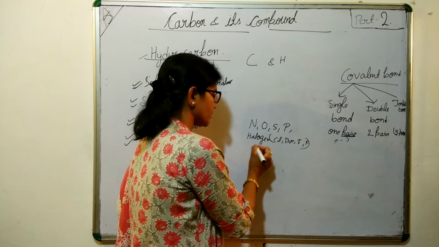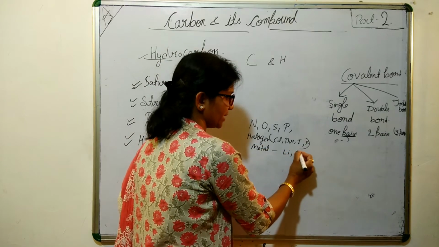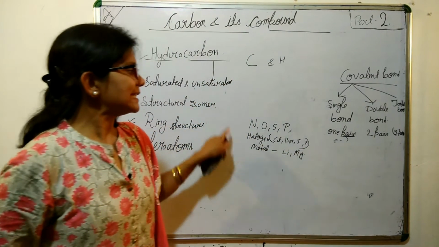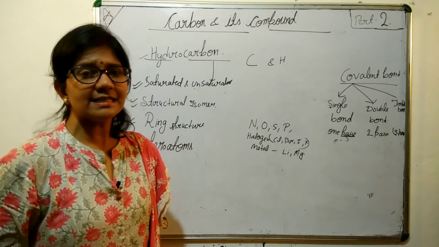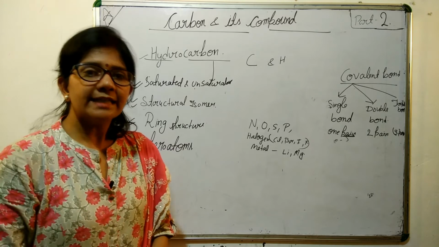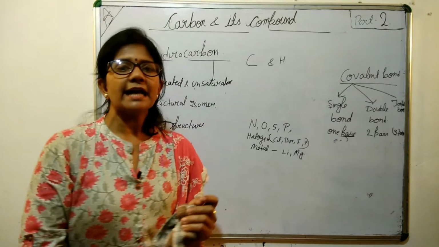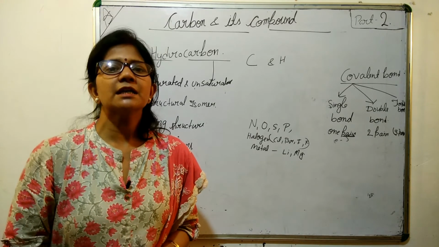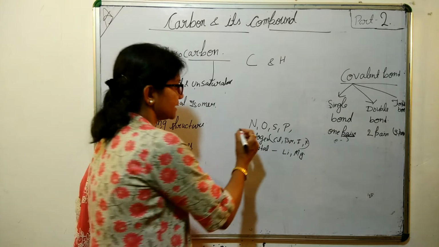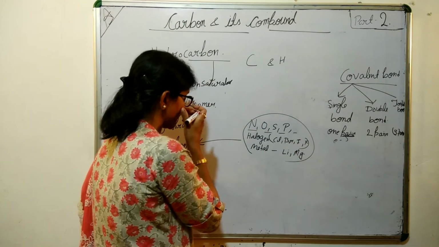And if we talk about the metals, it may be lithium, magnesium. So if hydrogen gets replaced by all these elements, then they show a special type of chemical property. These atoms are known as heteroatoms.